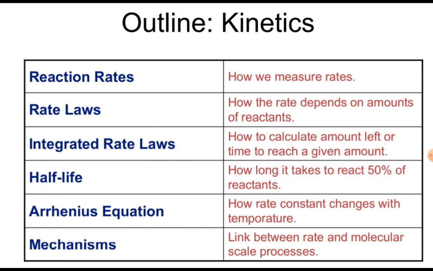Reaction rates, how we measure rates, how the rate depends on amounts of reactants, how to calculate the amount left or time to reach a given amount, how long it takes to react 50% of reactant. By choosing this question, we can easily find out the half-life of a reaction.